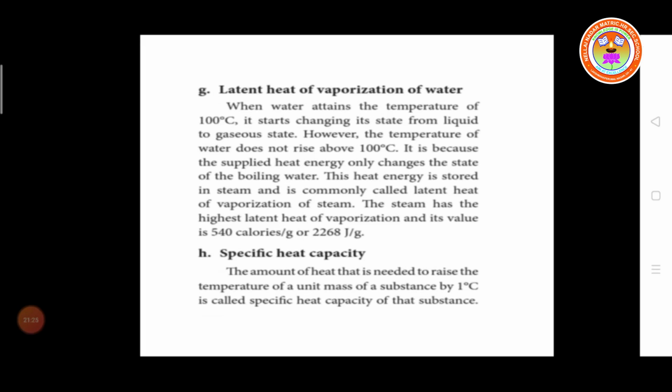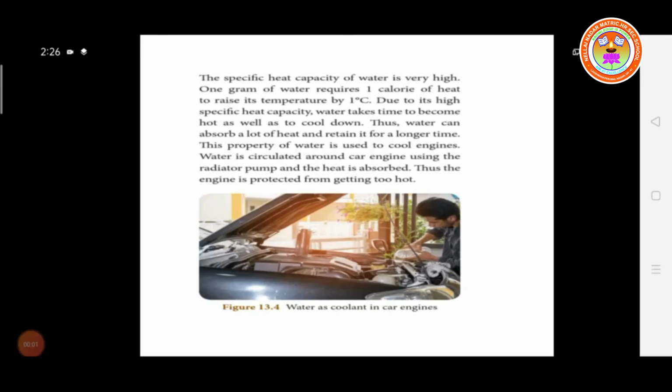This heat energy is stored in steam and is commonly called latent heat of vaporization of steam. So steam has the highest latent heat of vaporization and the value is 540 calories per gram or 2268 joule per gram.